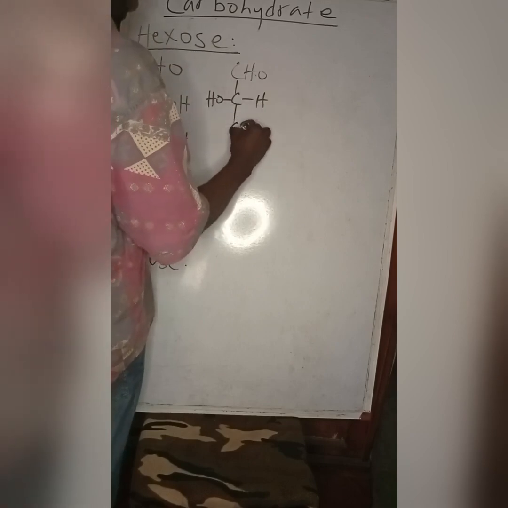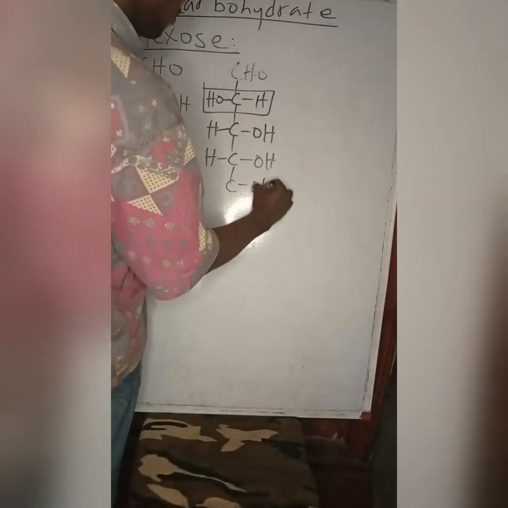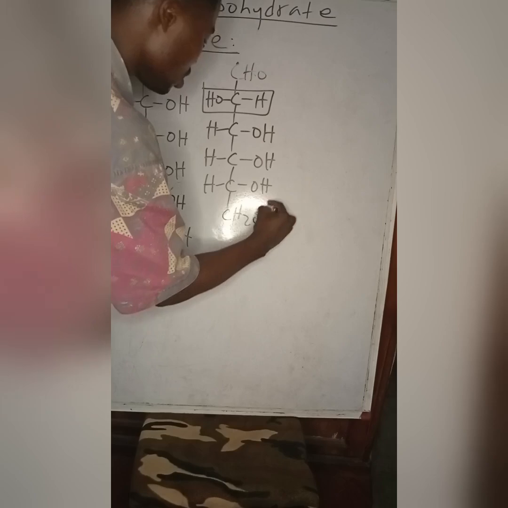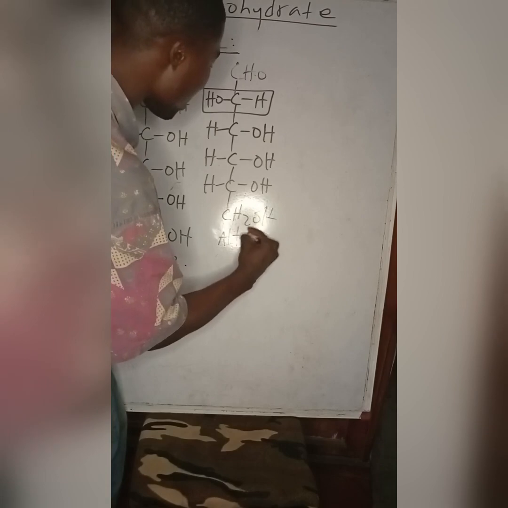So the epimer of allose at carbon 2 is altrose. Just so you see that carbon 2 differs. So I have altrose, carbons 1, 2, 3, 4, 5, and 6. So this is altrose.